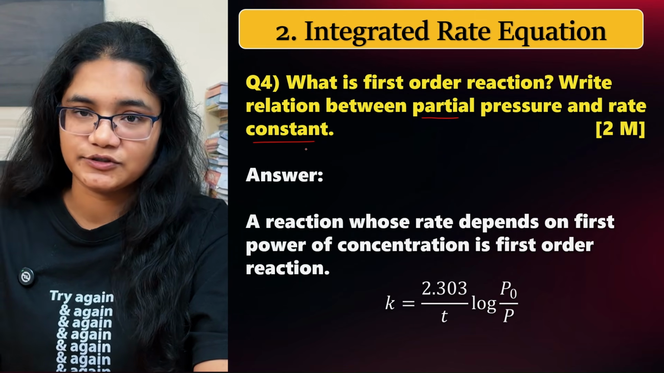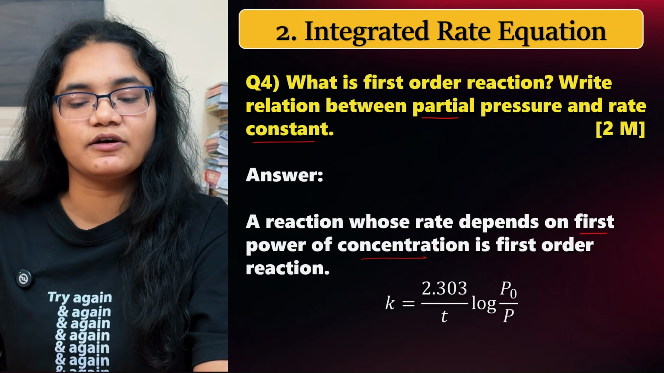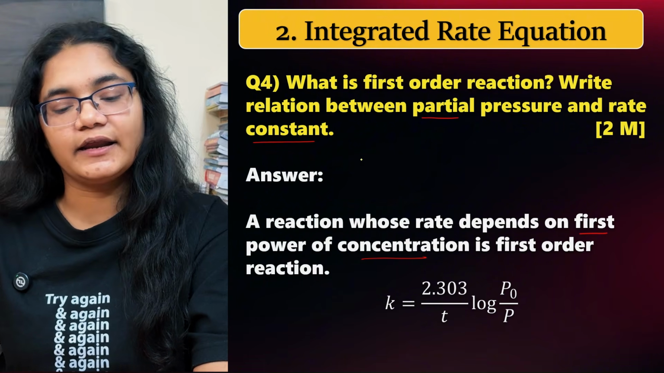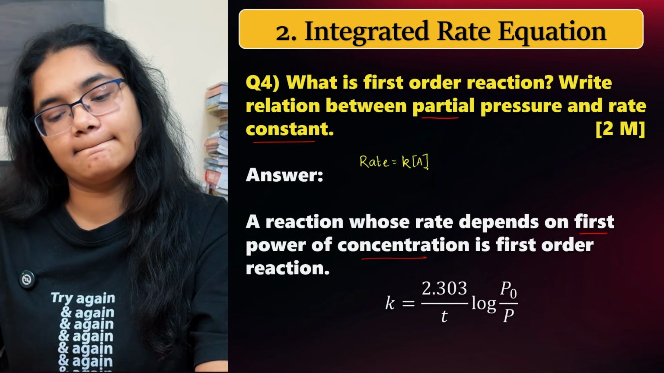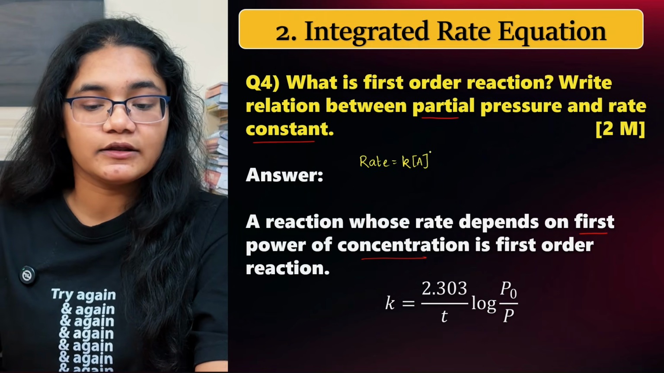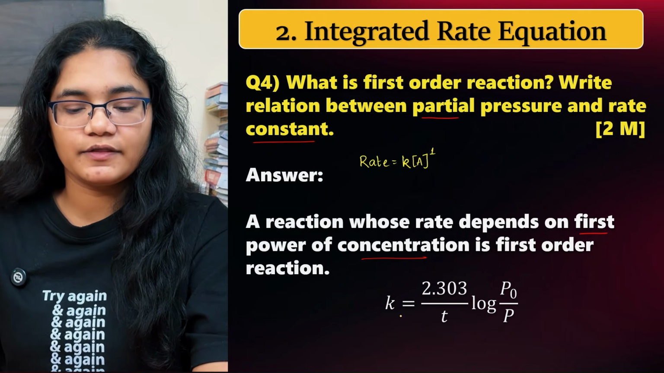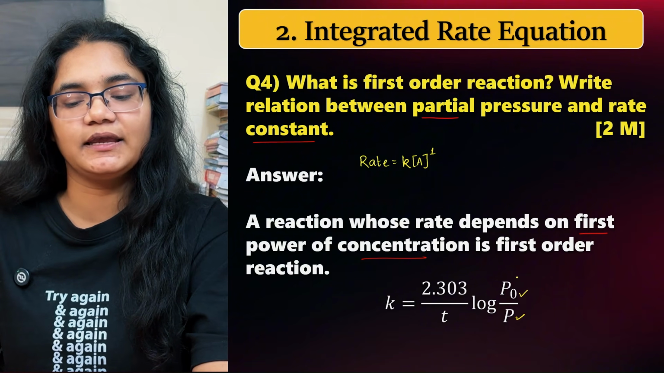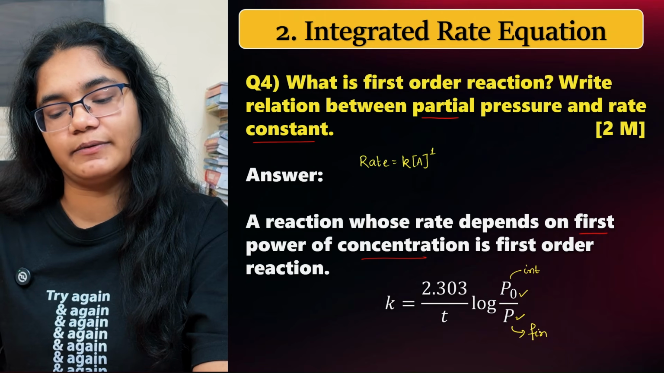Next, we'll talk about what is a first order reaction and write the relation between the partial pressure and the rate constant. First order reactions are those in which the rate depends on the first power of the concentration. I can write it like this: rate is equal to k into [A]. If the power of A is 1, then it is called a first order reaction. Now the equation for this: k equals 2.303 by t log of P0 by P, where P0 is the initial pressure and P is the final pressure.